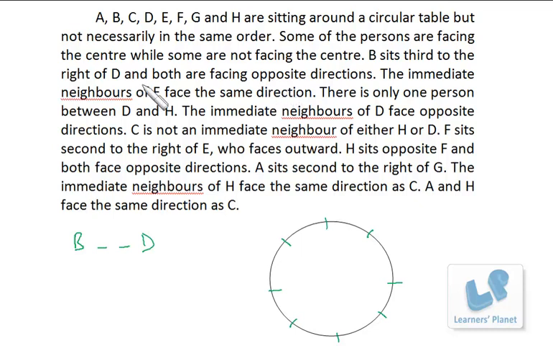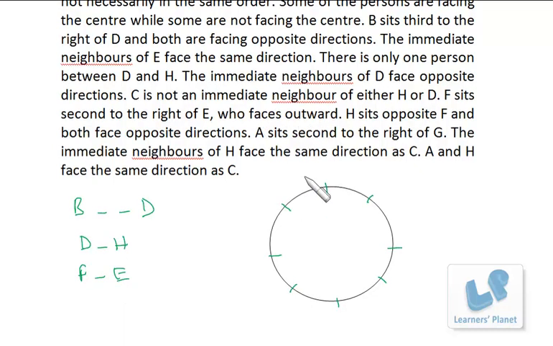The immediate neighbors of E face the same direction. There is only one person between D and H. The immediate neighbors of D face opposite direction. C is not an immediate neighbor of either H or D. F sits second to the right of E, and F and E face outwards. So this is the clue.